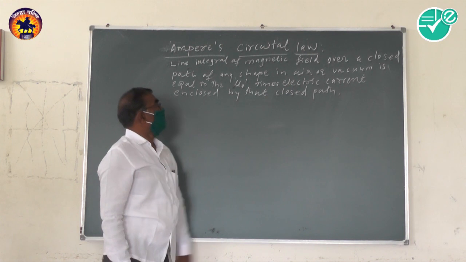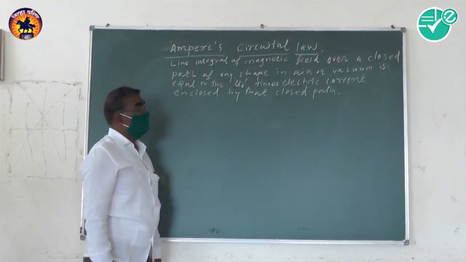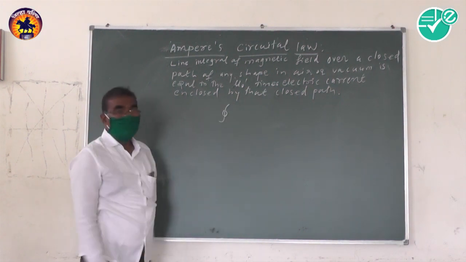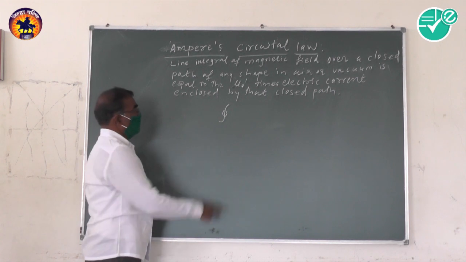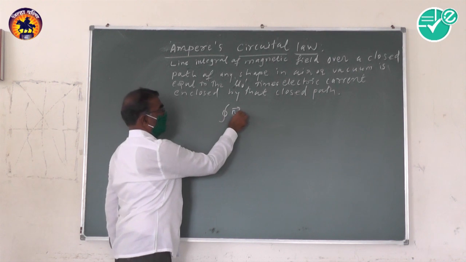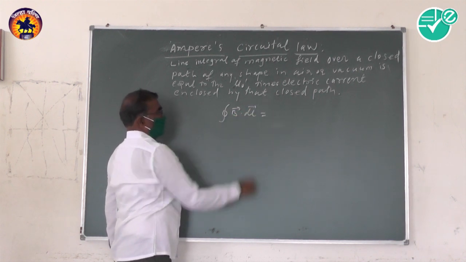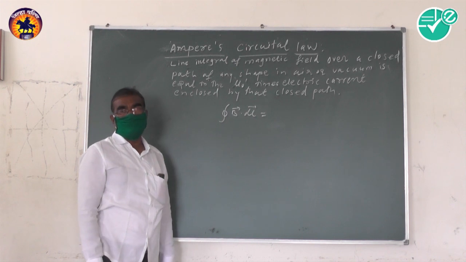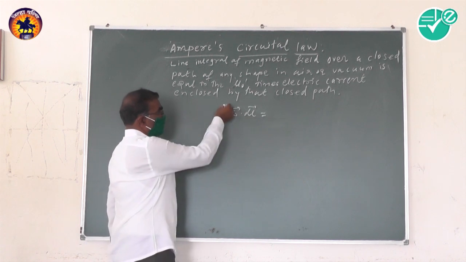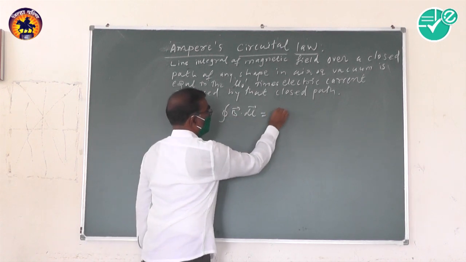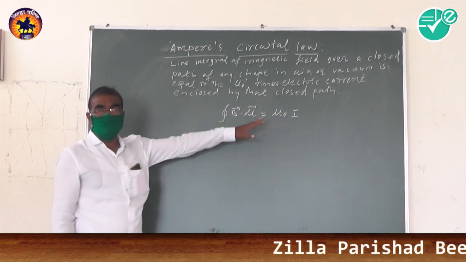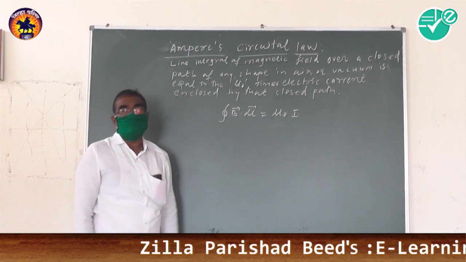The mathematical form is closed integral of B dot dl, where dl is a small segment of the current loop, equal to mu 0 I, permeability times the electric current.